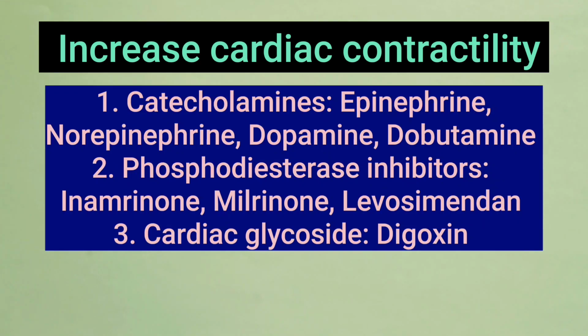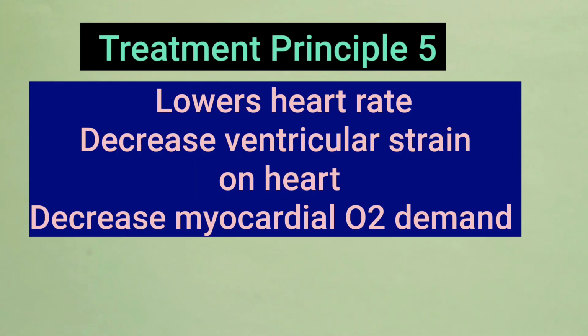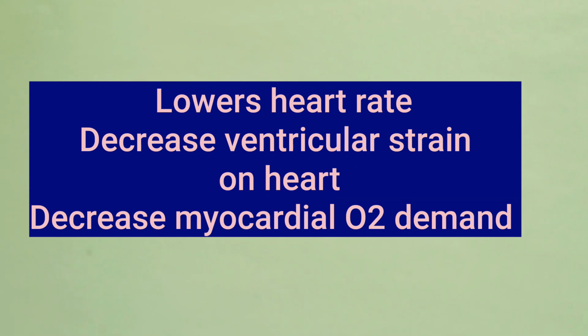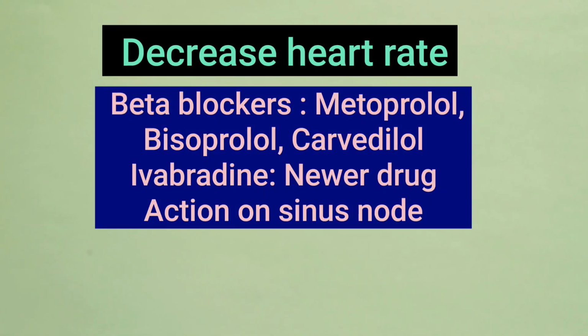The next class of drug is cardiac glycoside, and this includes digoxin, which has powerful positive inotropic action, increases the cardiac contractility and increases the cardiac output. Moving on to the fifth treatment principle, which is lowering the heart rate. By lowering the heart rate, the myocardial oxygen demand decreases, the energy expenditure decreases, and myocardial performance increases. The drugs are beta blockers such as metoprolol, bisoprolol,